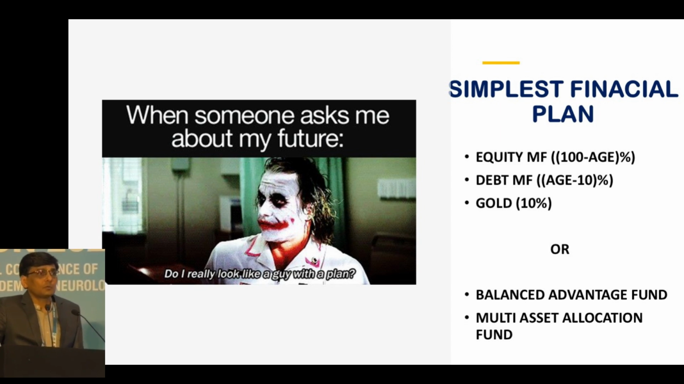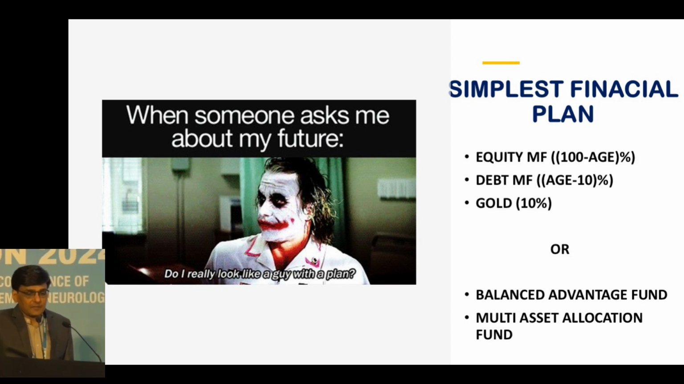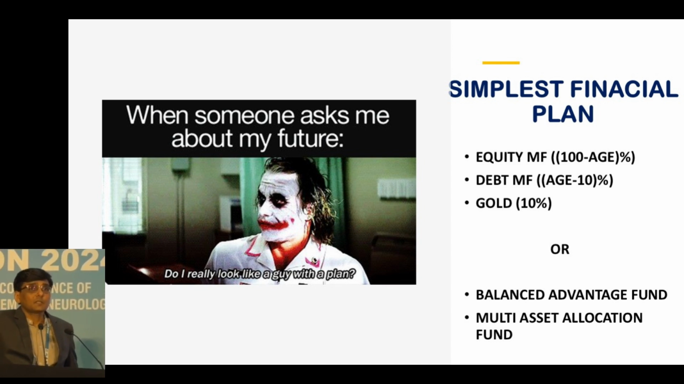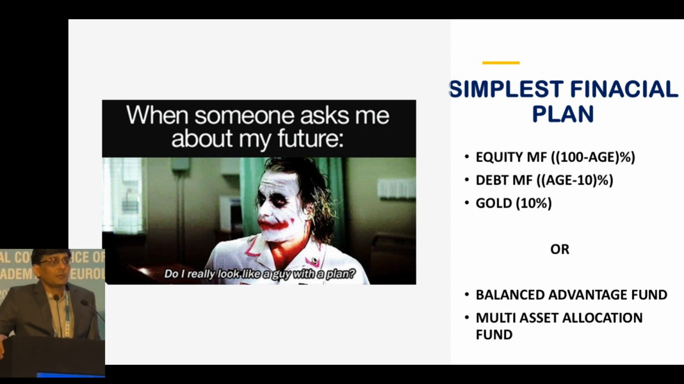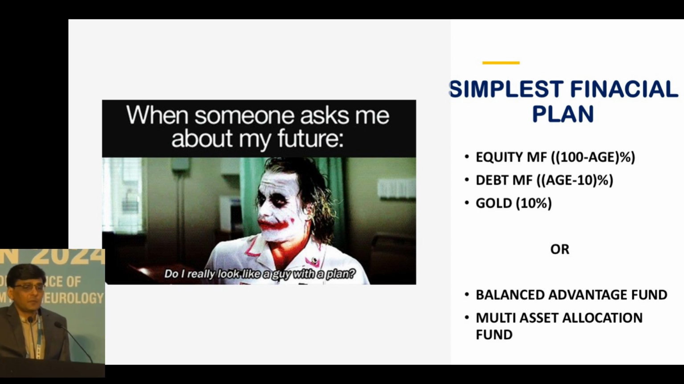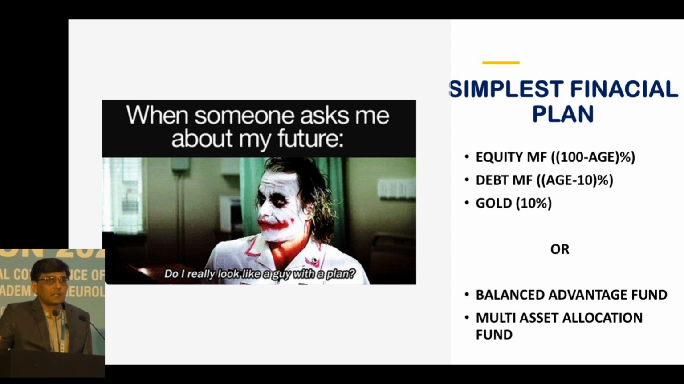This is the simplest financial plan. If you don't want to do any type of goal setting, just invest in equity, debt and gold as the percentages shown in the slide. This has been previously discussed by Dr. Pranav also. You put 100 minus age percent in the equity funds, age minus 10 percent in the debt funds, and 10% in the gold funds. And this is the simplest financial plan.